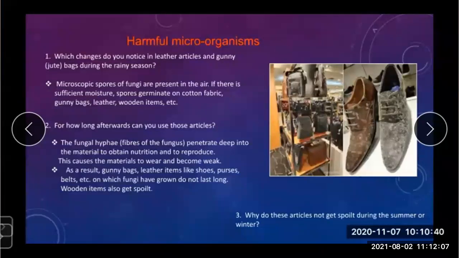Microscopic spores of fungi are present in the air. As we know, if there is sufficient moisture, the spores germinate on cotton fabric, gunny bags, leather, wooden items, etc. We have seen the changes: the spores of fungi on all these examples, leather articles or gunny bags.